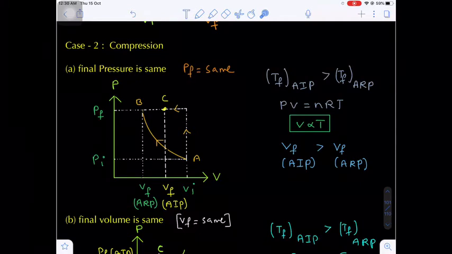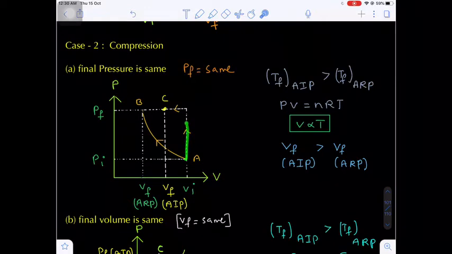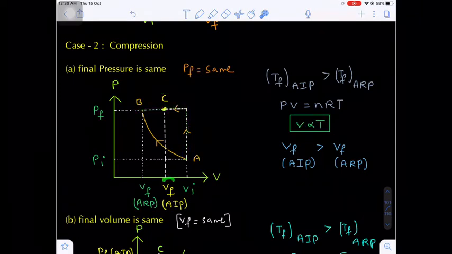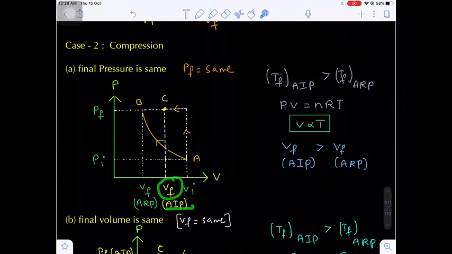Now suppose I want to move in an irreversible pathway, compression. What do we have to do? We have to suddenly increase the pressure from Pi to Pf. Once the pressure increases, the volume has to decrease, up to C. But the volume does not decrease up to B, only up to C. That means the final volume will be very high in the case of the adiabatic irreversible process as compared to the reversible process.